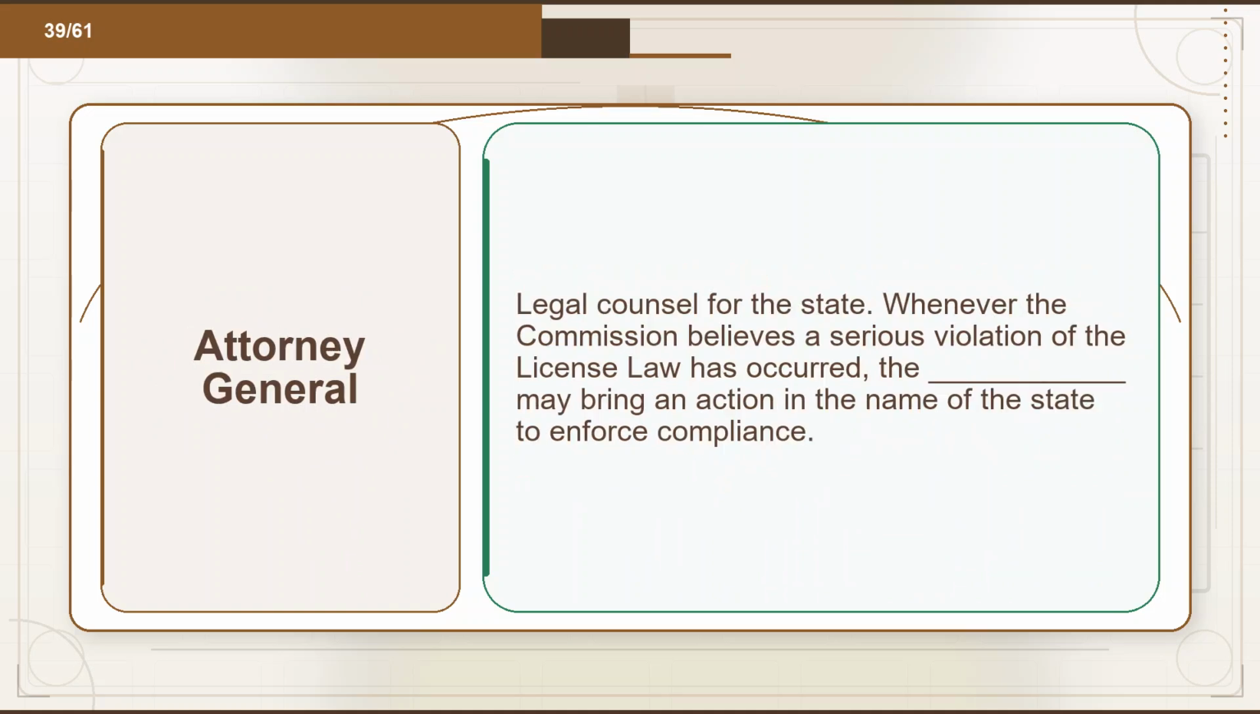Flashcard 39. Term: attorney general. Definition: legal counsel for the state. Whenever the commission believes a serious violation of the license law has occurred, the attorney general may bring an action in the name of the state to enforce compliance.